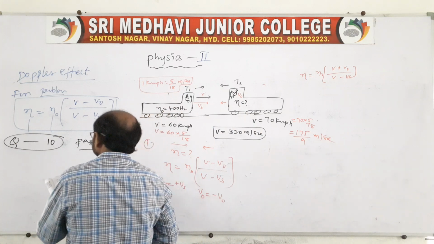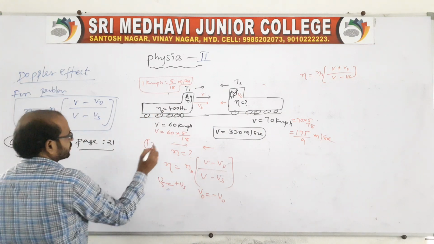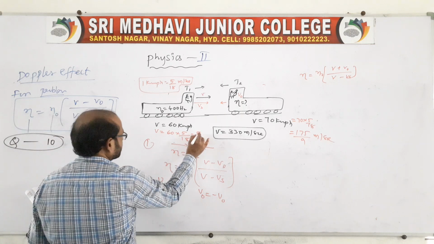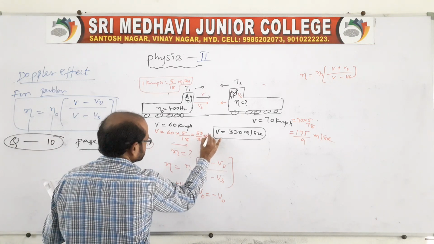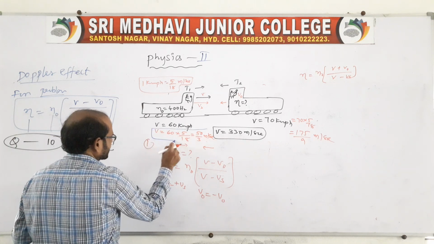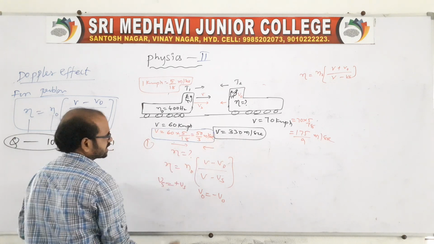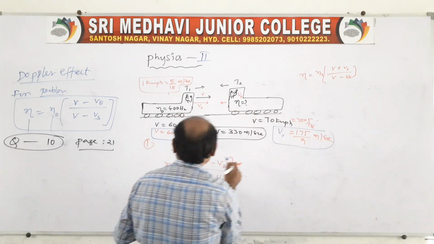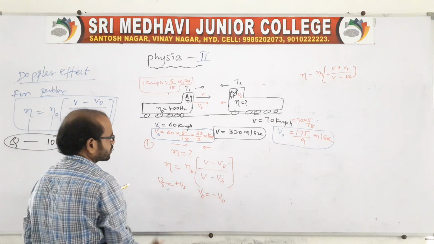Which one? This is 70 km per hour. And as well as if you take this one also, it is 50 by 3 meter per second. These are the two values after converting to meter per second. Here we should take the conversion. This is the observer speed and this you say source, because it is producing.